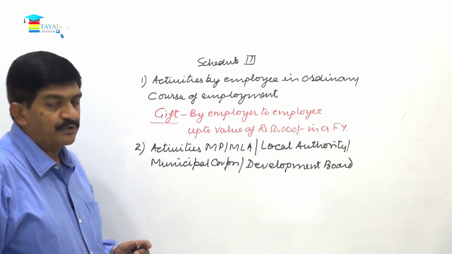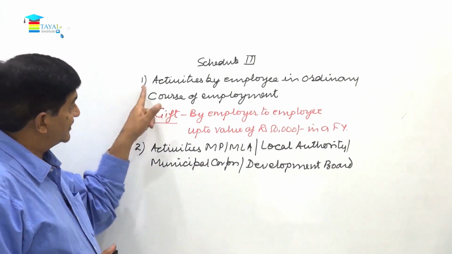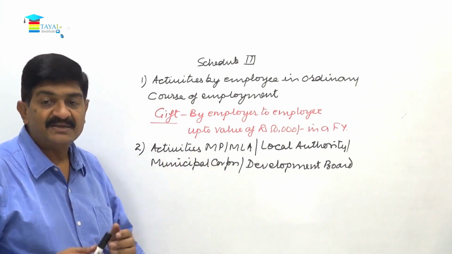They are entitled for certain salaries, but there is no contract of employer and employee like this. So that's why those are listed separately.